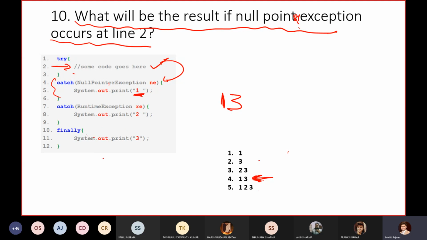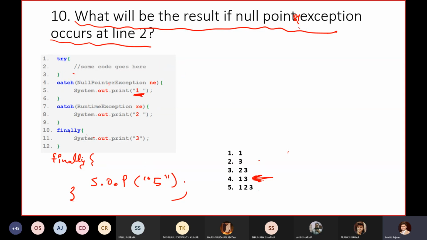Now what I'm going to do is write another finally block with System.out.println 5. Can anyone tell me what output I will get for this code? For the same question, what I have done is added one more finally block. So now I have 2 finally blocks and 2 catch blocks for a single try block. Then what will happen? Can anyone tell me what output I will get?